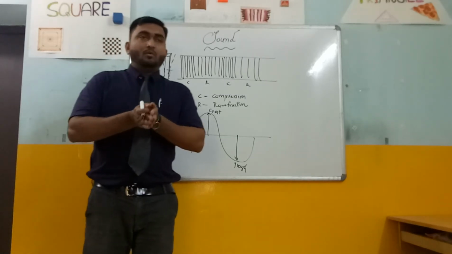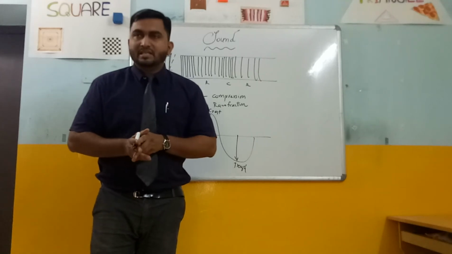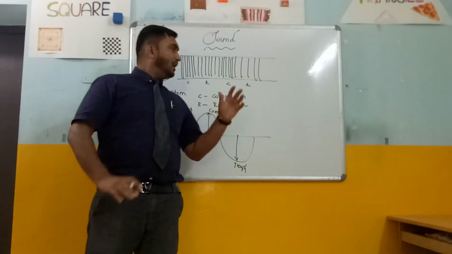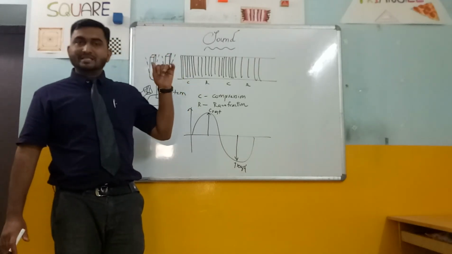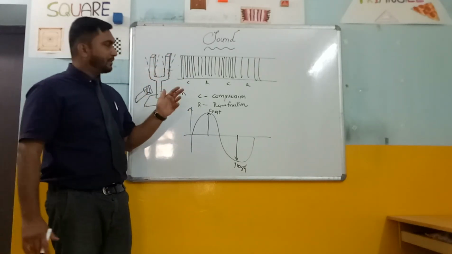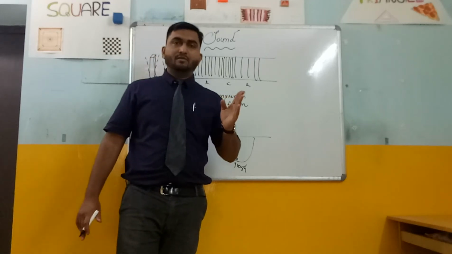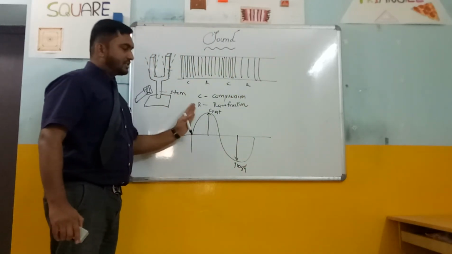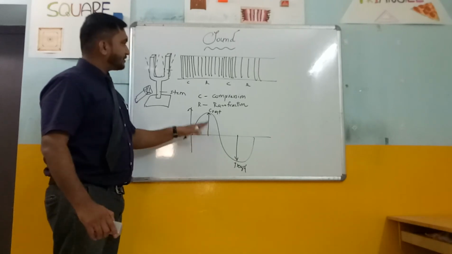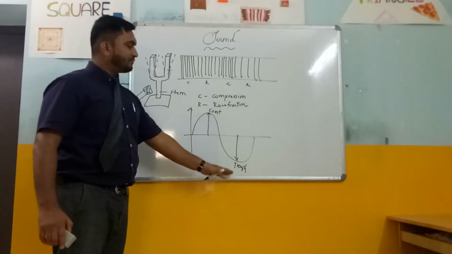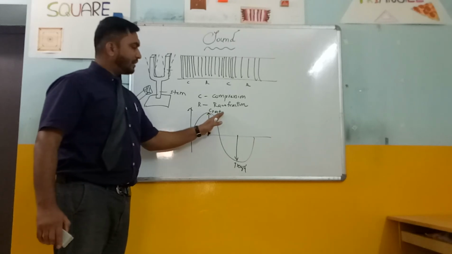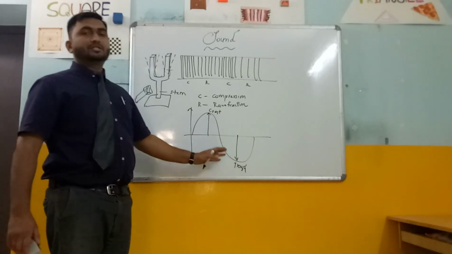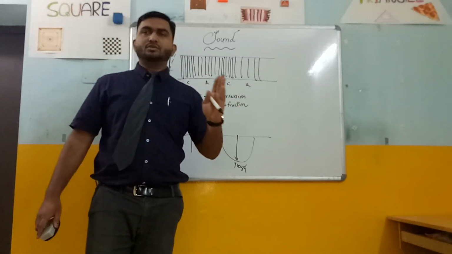So what do you call mechanical waves? Mechanical waves are those waves which need a medium for their propagation. Sound requires a medium for its propagation. Sound cannot propagate without the medium. So here we have crest and trough constituting a wave, compressions forming the crest and rarefactions forming the trough, the upward peak being the crest and the downward depression the trough. Compression and rarefaction constitute a wave. This is called a longitudinal wave.